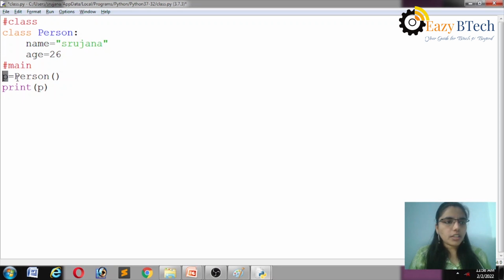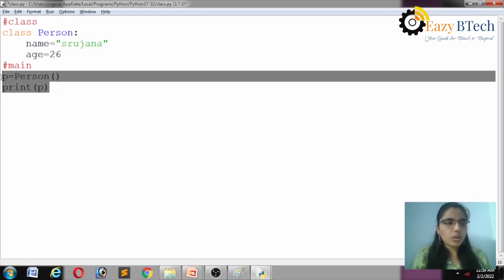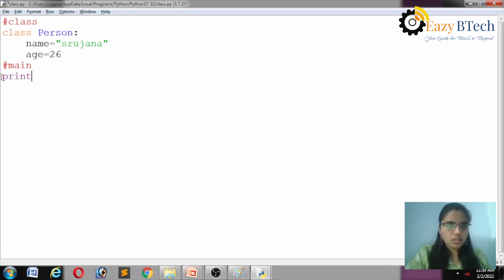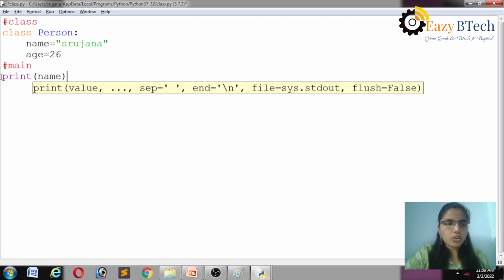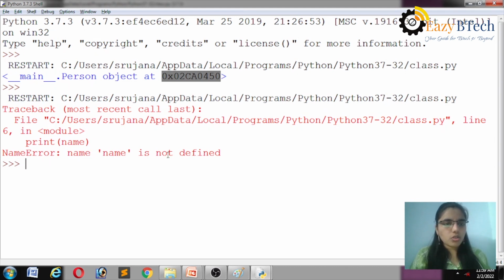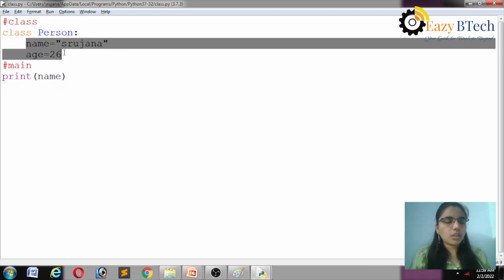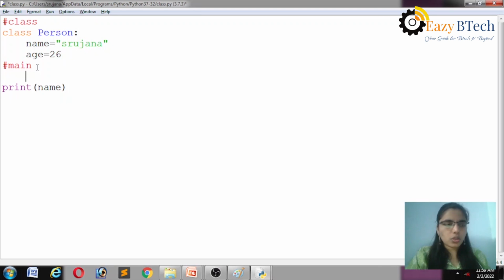Okay. So I'm creating an object for person, that is nothing but P. So I have to print these attributes. For example, if you print like this, print name, I want to access name and age from the class. Automatically it will generate an error message: name is not defined. If I want to access these attributes from the class, must and should I have to create an object.